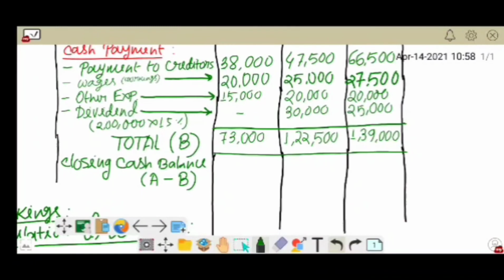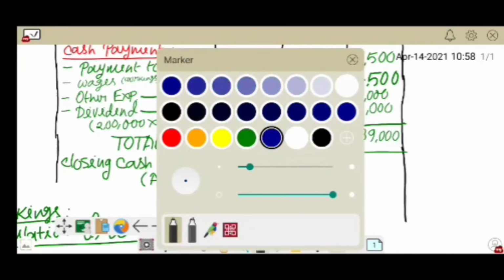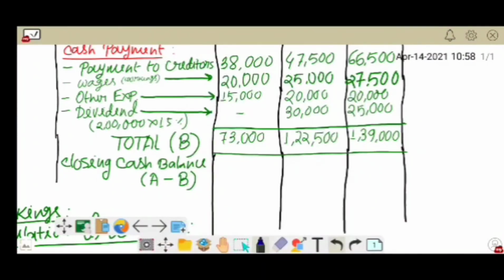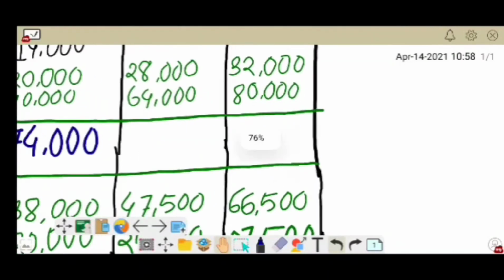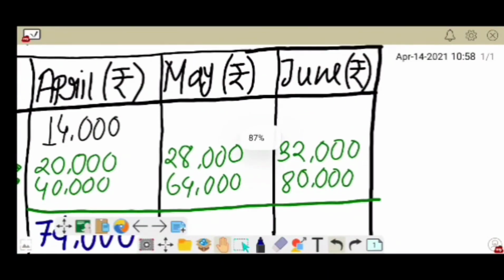This is amounting to just rupees 1,000, and 1,000 is the closing balance of April.